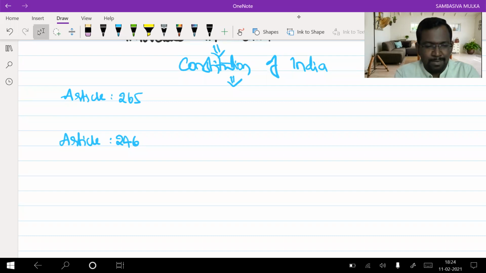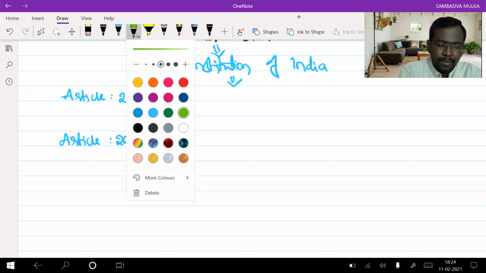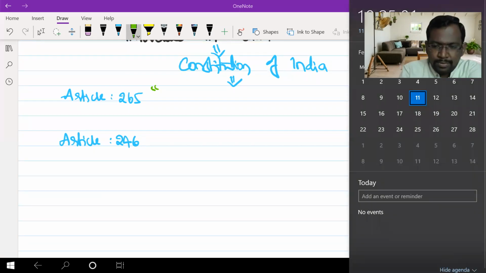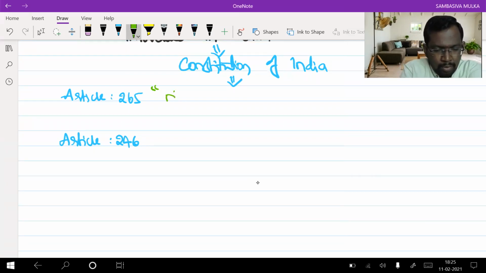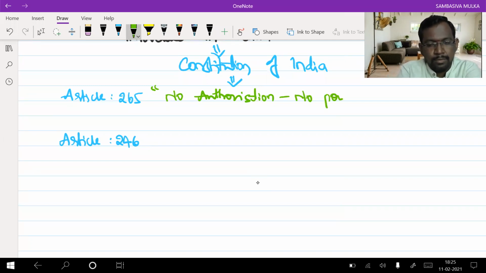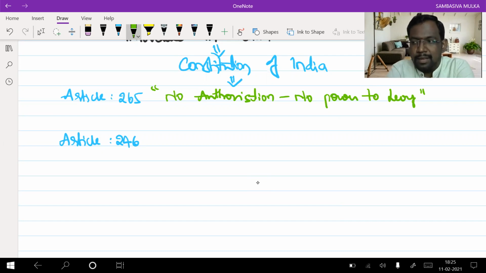What do these articles explain? First, look here. Article number 265 says that when there is no authorization from the Indian Constitution, then there is no power to levy the taxes.